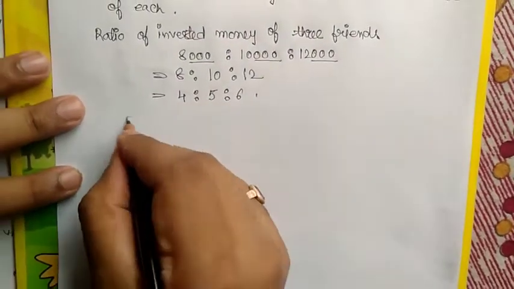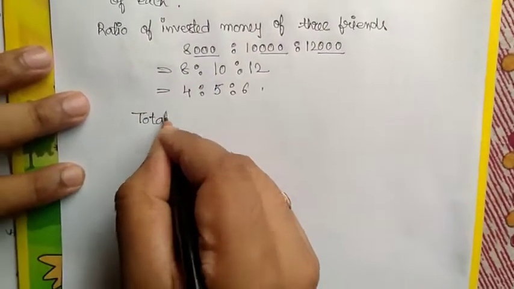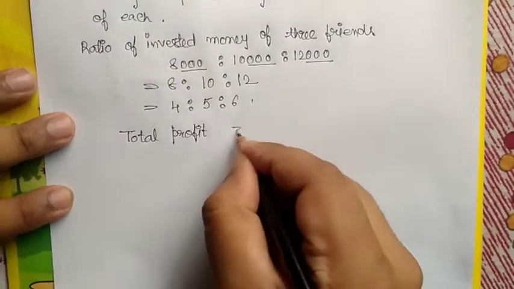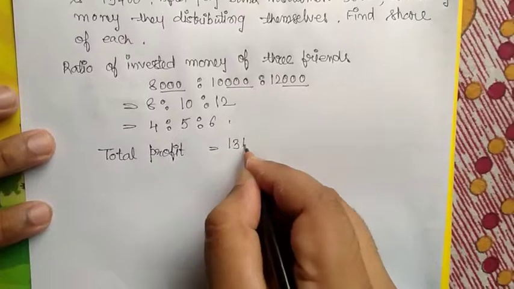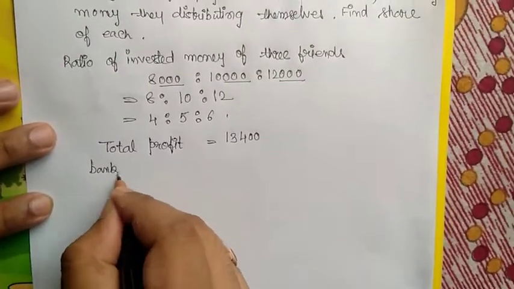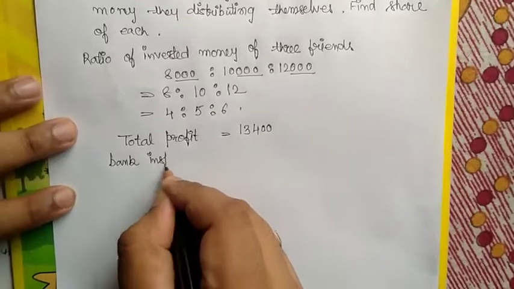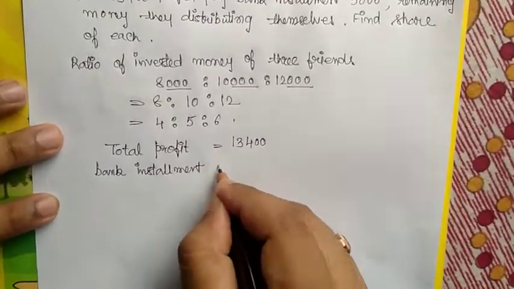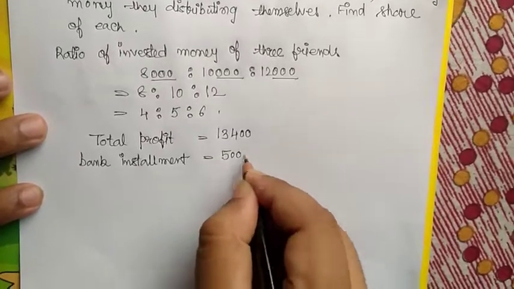Now total profit equal to 13,400. Bank installment equal to 5,000 rupees.